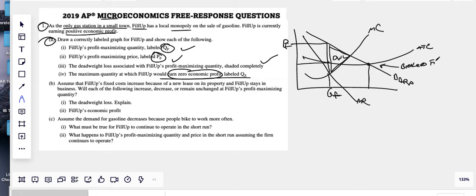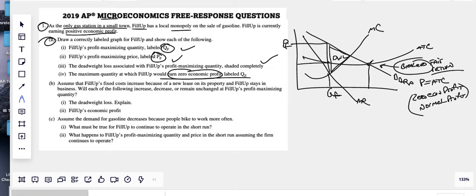or every so often they'll call it fair return. They haven't called it fair return in a long time. But it is where price equals the ATC. That is break even. That is where they're making 0 economic profit. We could also have said that they're making a normal profit. Both of those, we need to know normal and 0 are the exact same thing. They are at break even at that point right there. All right, I think we're good.